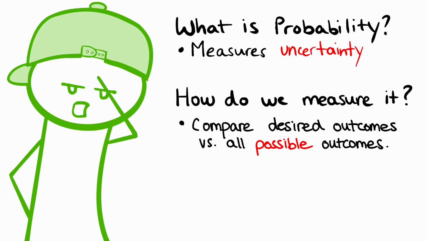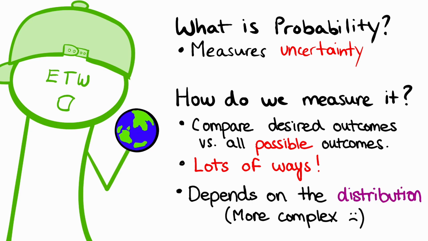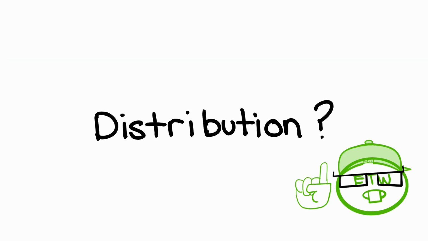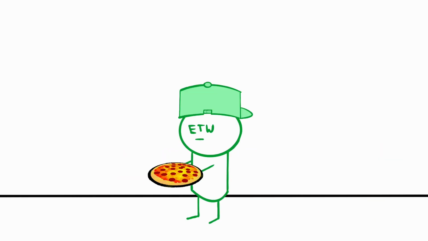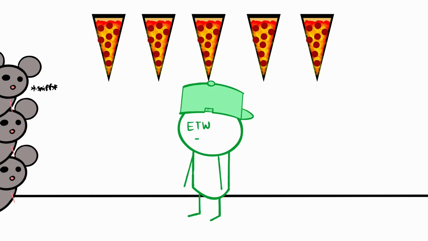Now, obviously, measuring probability is not always going to be this straightforward. Due to the sheer complexity of this world, statisticians invented different ways to measure probability, depending on the distribution of the experiment. But what exactly is a distribution? It comes from the word distribute, and that word literally means to divide something into multiple parts and spread them out in some sort of way.